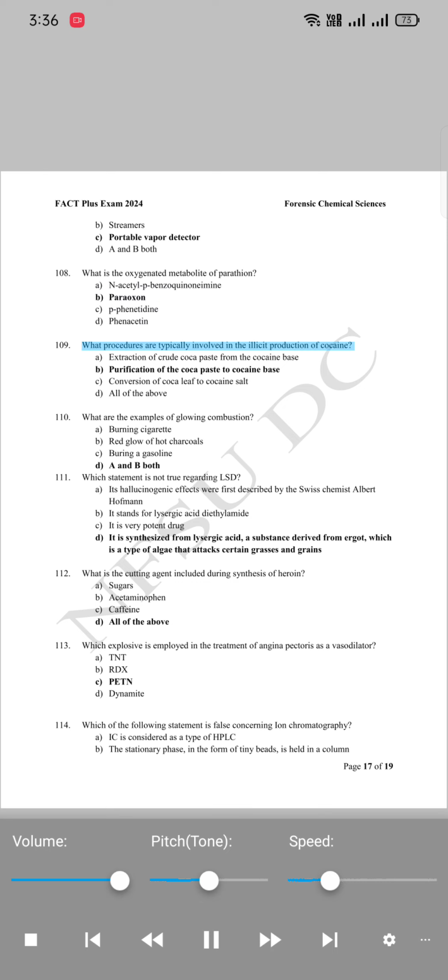109. What procedures are typically involved in the illicit production of cocaine? A. Extraction of crude coca paste from the cocaine base. B. Purification of the coca paste to cocaine base. C. Conversion of coca leaf to cocaine salt. D. All of the above.